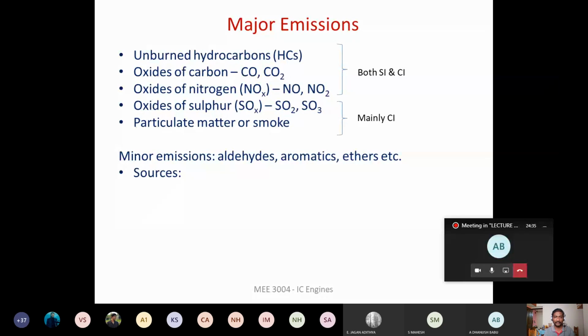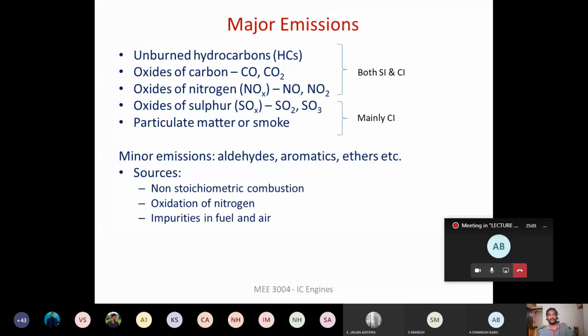And the sources for these emissions, if you don't have proper combustion, the source is mainly because of the improper combustion. If you are going to have stoichiometric combustion, then combustion is going to be proper, then the emissions are going to be minimum. Okay. So if the combustion is not complete, then we will have the emissions, right? And the reason for the NOx emission is oxidation of nitrogen, because for combustion we will be supplying air. This air contains nitrogen. At high temperature, nitrogen reacts with the oxygen and it forms NOx.